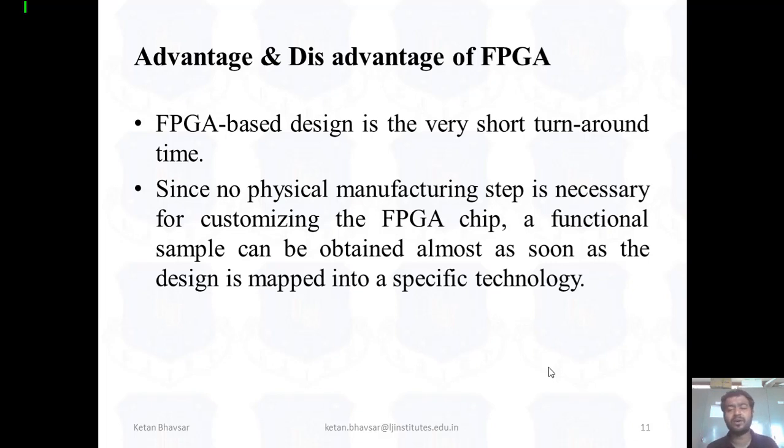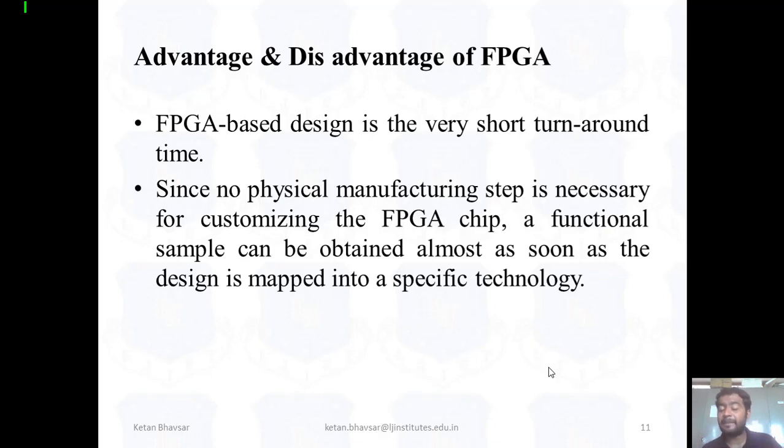There are 2 types of cost, NRE cost and unit cost. The NRE is called a one-time investment, incurred when you design a specific chip for the first time. Then there is lots of R&D cost and manufacturing cost for designing that one particular chip, and after that you make a mass production of them. Fine, so there are 2 types of cost. So a customized chip is very costly as compared to the FPGA chip.